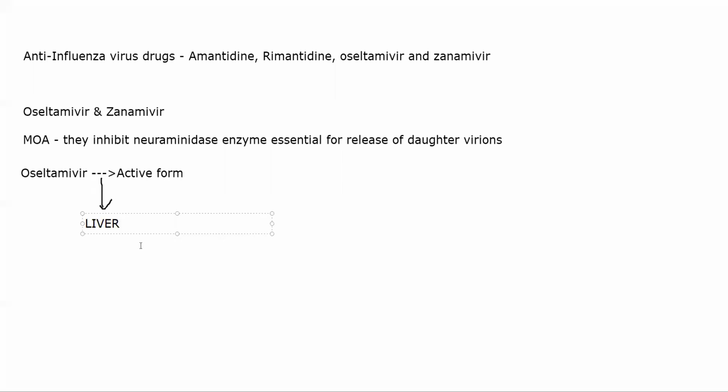Now, in children or infants specifically, the liver is not properly developed, so they will not be able to convert oseltamivir into its active form. Because of that, oseltamivir toxicity can occur. So do not administer it in patients less than 1 year old. Now you can use this in influenza, you can use this in H1N1 virus, very useful, both zanamivir and oseltamivir. Right? Now coming to other agents, this is the second class, anti-influenza drugs.